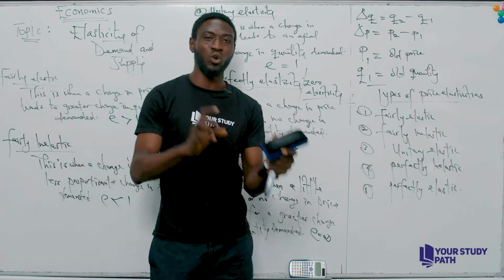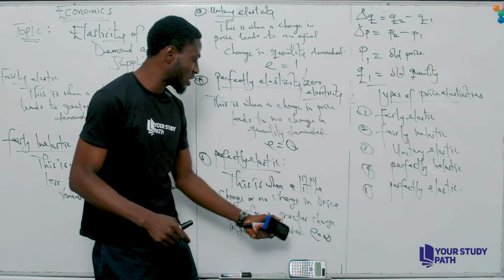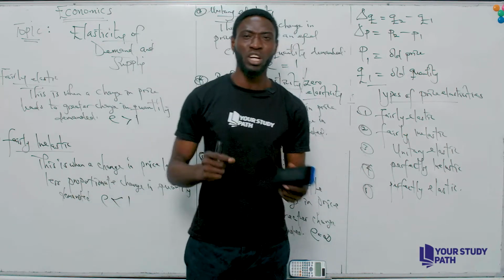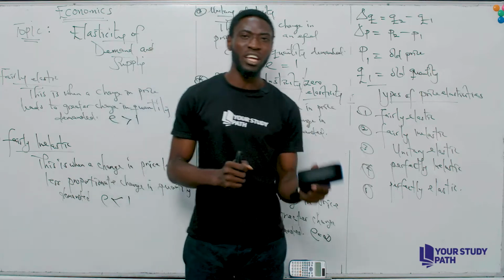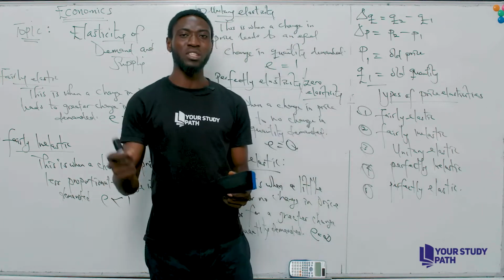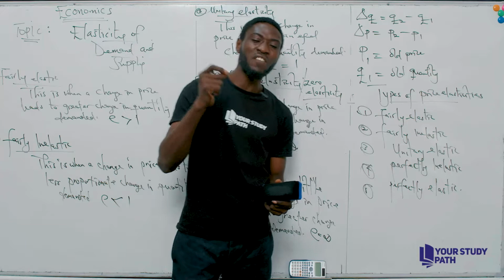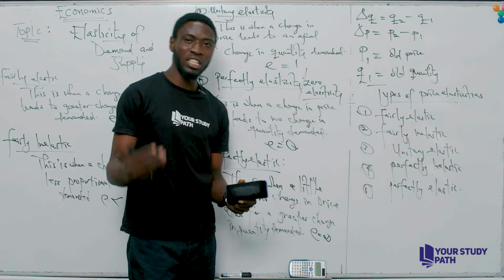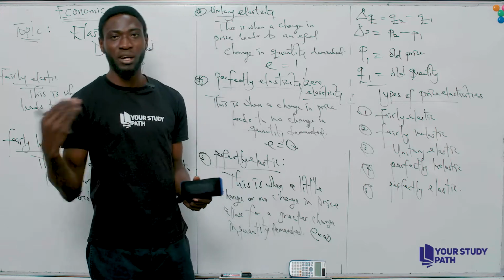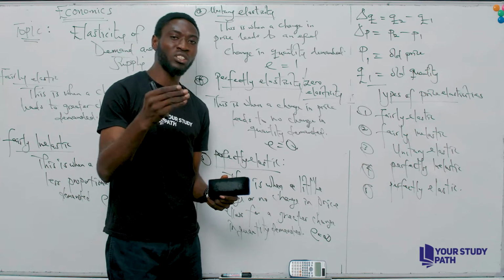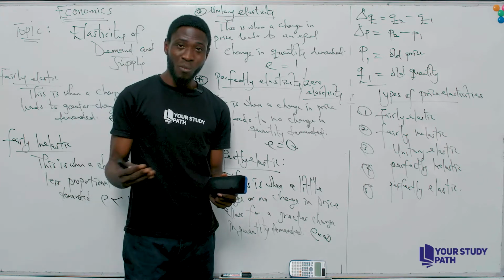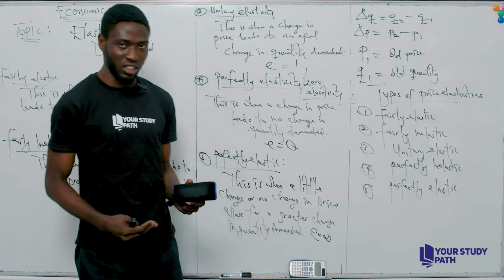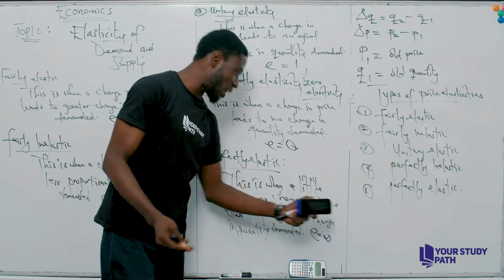Whatever answer is undefined, it means it is infinity. Anything you punch into your calculator and you get undefined means it is infinity. You can get it by saying, let's say, 1 divided by 0. But when you punch in 0 divided by 1, your answer is 0. When you punch in 1 divided by 0, the answer is infinity. So that's how you get that.